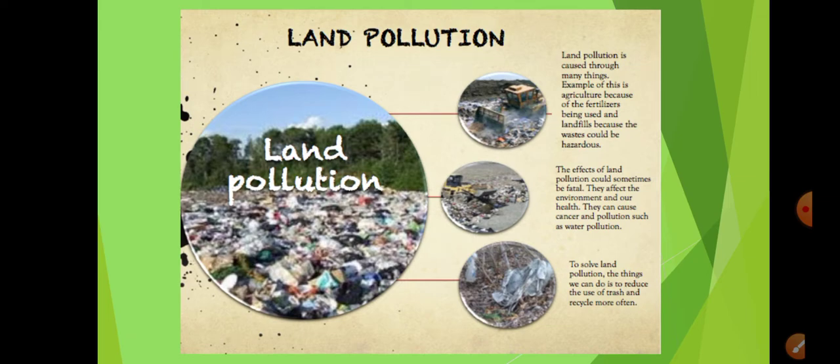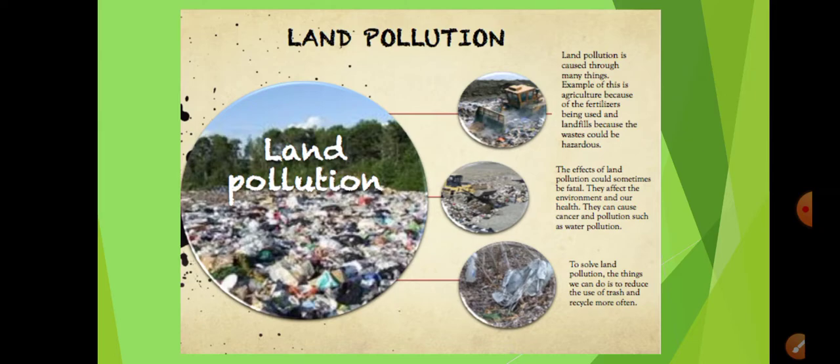Now let's see about land pollution once again, a little bit of recapitulation we are doing. Land pollution, as we discussed, is caused by many things, right? One of the primary factors is agriculture, because when fertilizers are used, and landfills also, because waste can be hazardous, that is what we discussed.